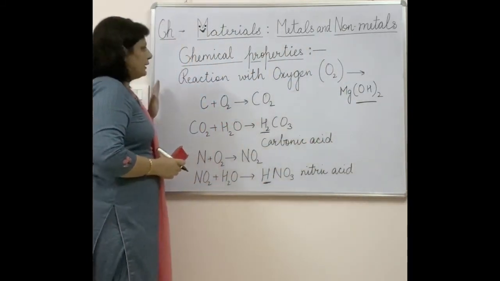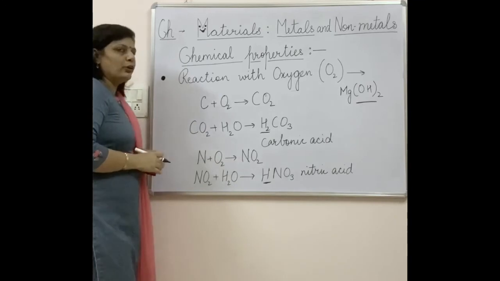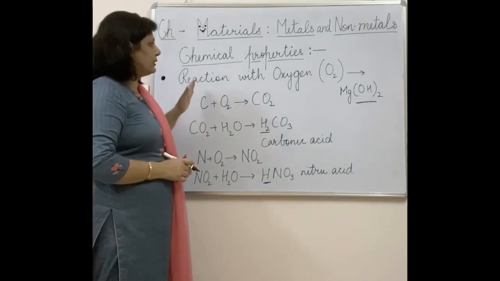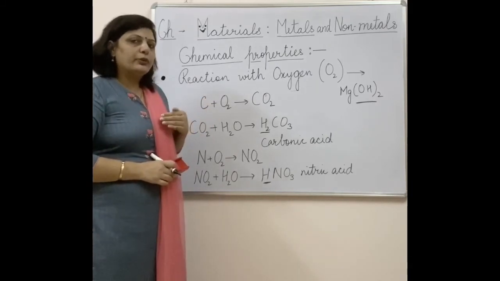Now hope it is clear to you how the reaction takes place in the case of metals and non-metals with oxygen. They form different oxides.